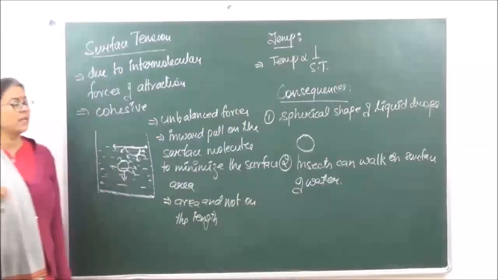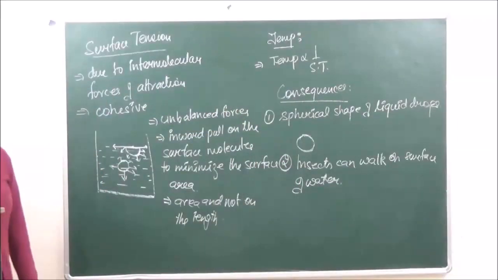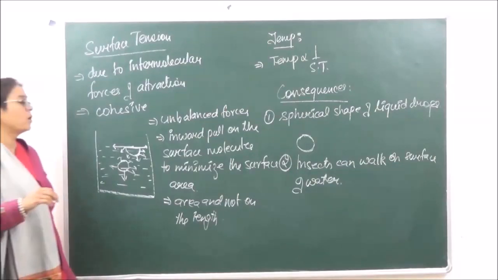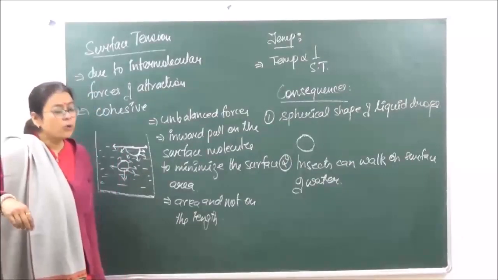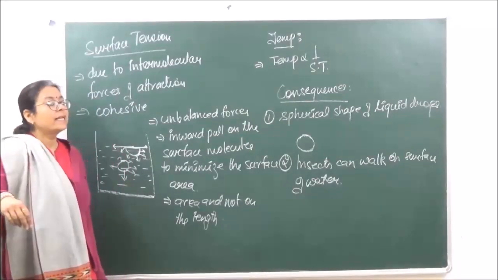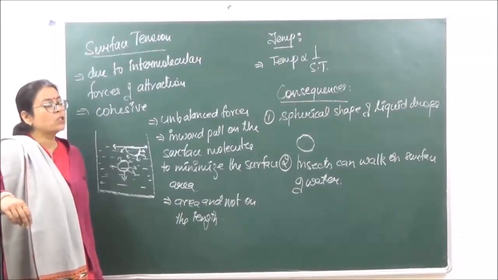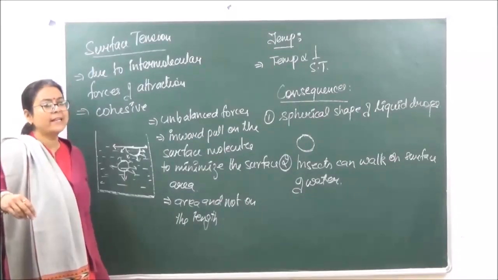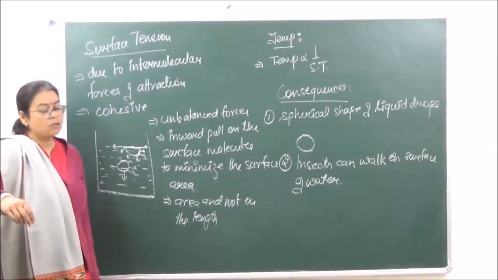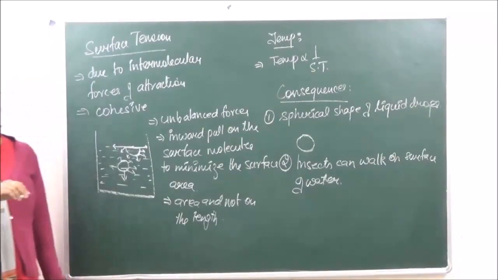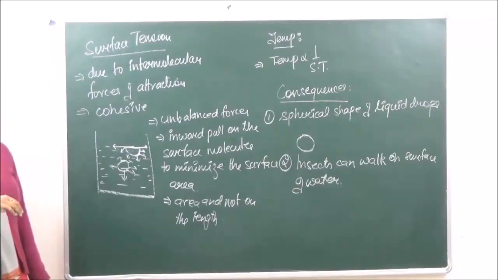You must have seen that insects can walk easily on water. Why? Because the surface tension of water makes the surface of water elastic. As a result, the insects, because they're very very light, can walk smoothly on the surface of the liquid. ठीक है? So that is why they can easily walk on the surface.